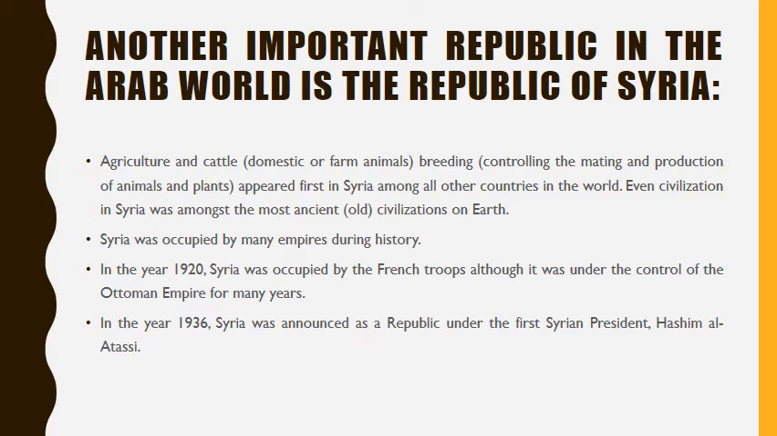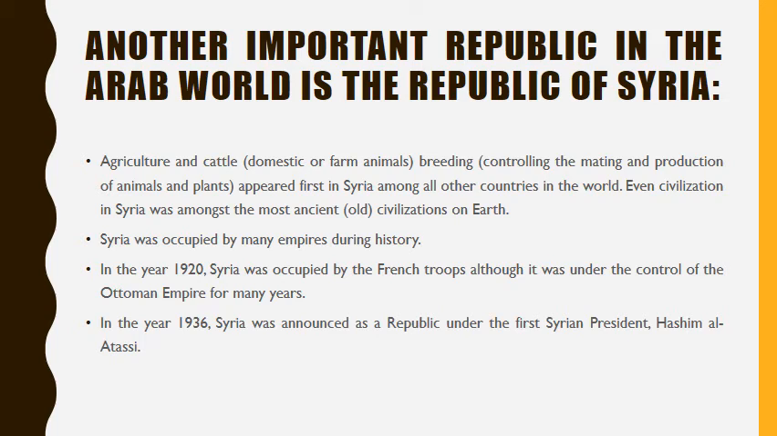Another important republic in the Arab world is the Republic of Syria. Agriculture and cattle breeding, meaning domestic or farm animals, controlling the mating and production of animals and plants, appeared first in Syria among all other countries in the world. Even civilization in Syria was amongst the most ancient civilizations on earth.